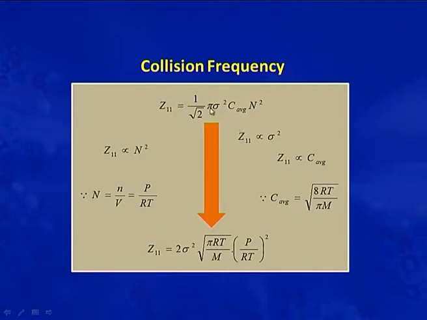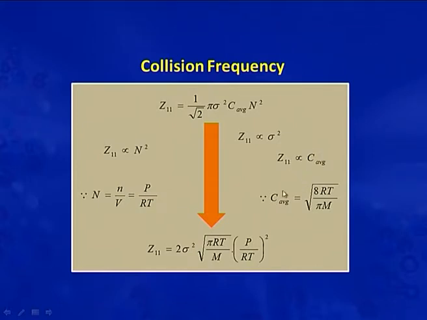From this expression it is also very clear that Z11 is directly proportional to the collision diameter. So, Z11 is directly proportional to sigma square from this equation. It is also clear that collision frequency is directly proportional to average velocity.